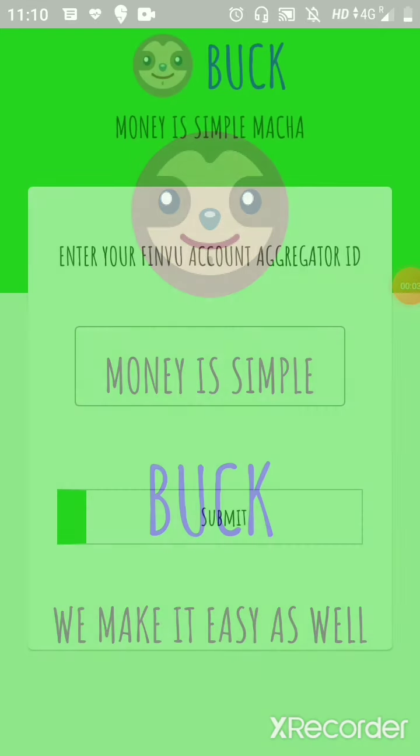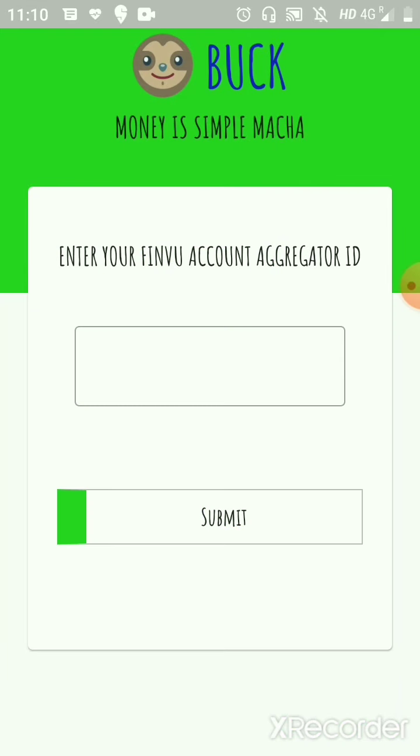Welcome to Buck. Before we deep dive into the app, I want to give a very brief overview of the context and our motivation behind this. India has one of the lowest investment rates to GDP ratio in the world, even though we have a very big middle class. And the primary reason for that is while functional needs of investing and saving have been solved for, the behavioral needs of the user have not been solved for. So that is what we are trying to do with Buck.